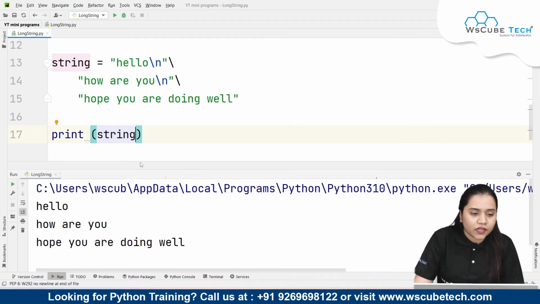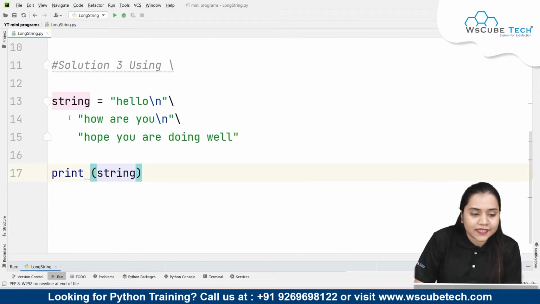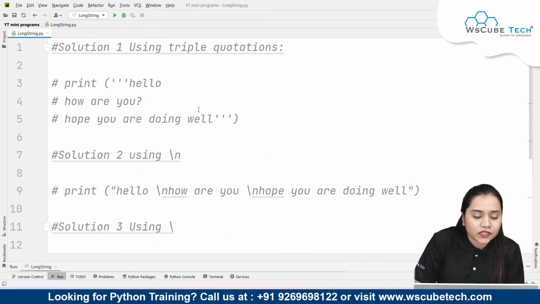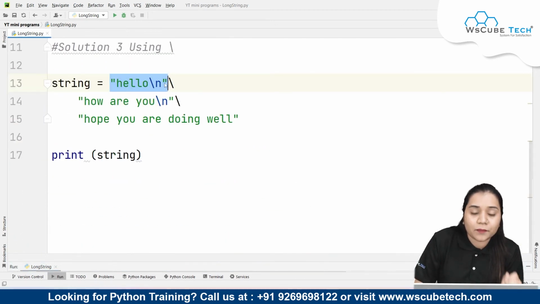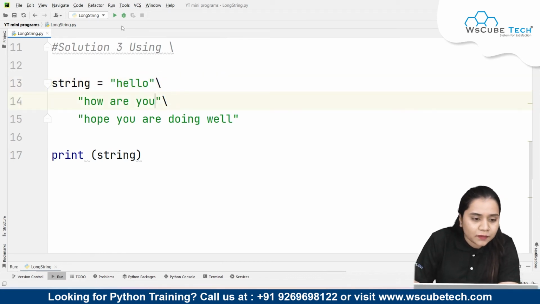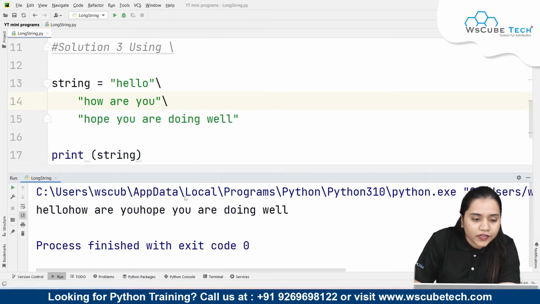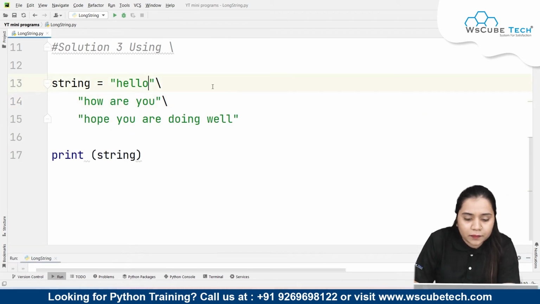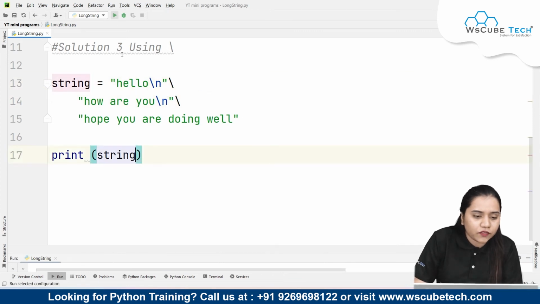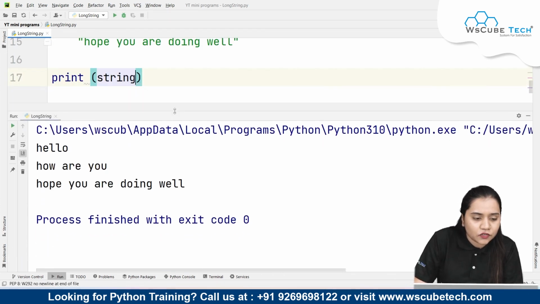So as soon as I have run this code, I hope the method over here is clear that first of all you need to create a variable called string. You need to write the string that you want to write in the first line along with the backslash n, because if you will not put a backslash n and simply run it, it would come like this. That means it would come in a single line. To avoid that from happening, what you can do is write backslash n. So again if I run it, I'll be getting it inside three different lines.